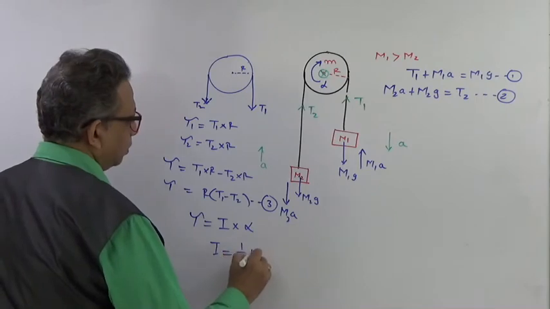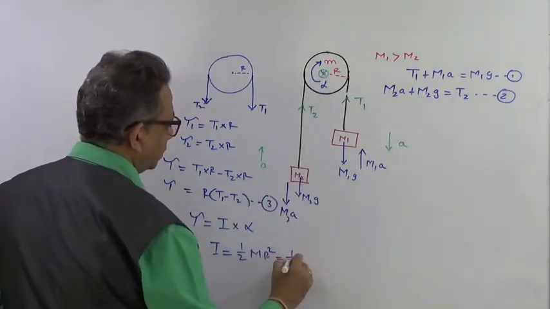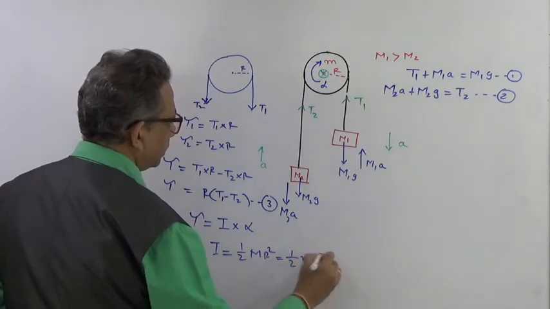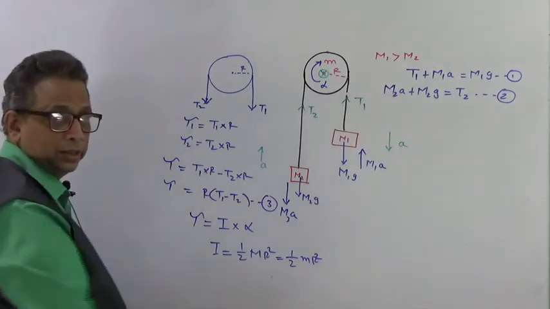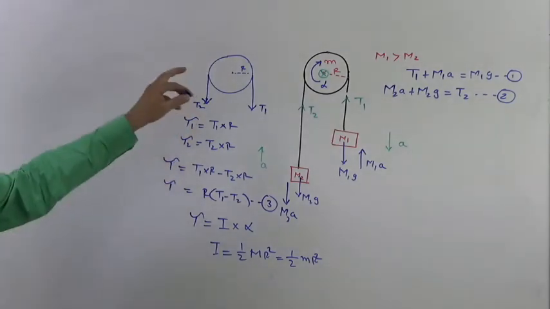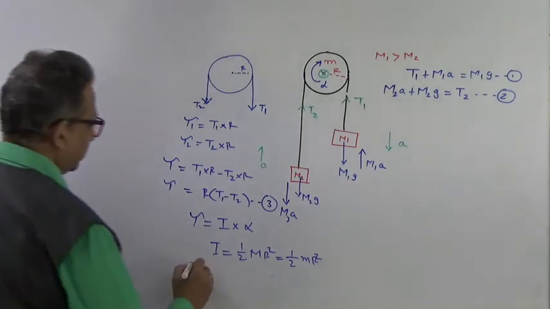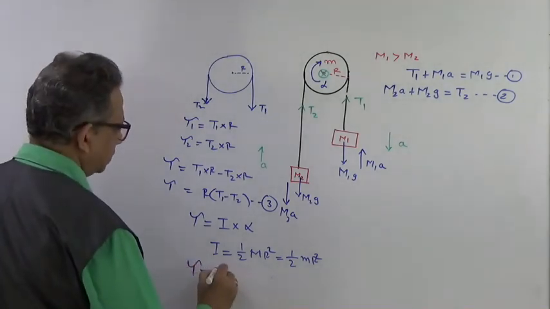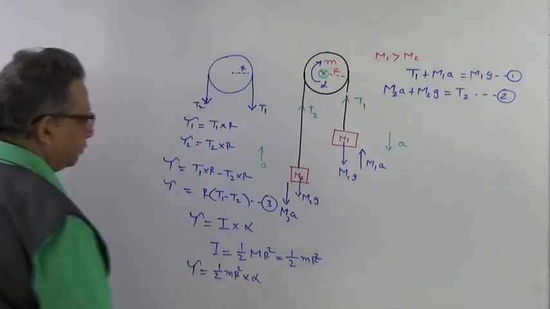It is equal to 1/2 mr square. Here we have taken the mass m, so it will be 1/2 m r square, right? This will be my moment of inertia for the pulley having a mass m and radius r. So the torque T would be given as 1/2 mr square into alpha.